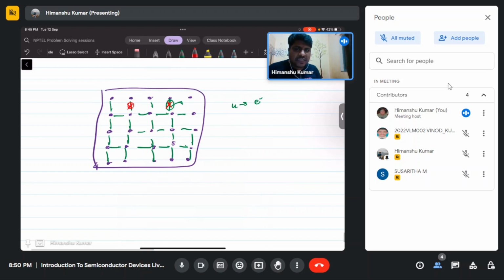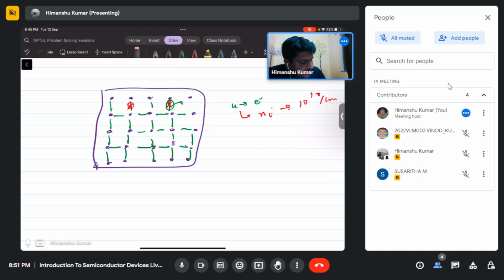So at equilibrium there is an average number of bonds that are broken, and that corresponds to your Ni, the intrinsic carrier concentration, which is 10 power 10 per centimeter cube. On an average that many bonds are broken and twice that number of electrons are available, because one broken bond will generate two unpaired electrons.